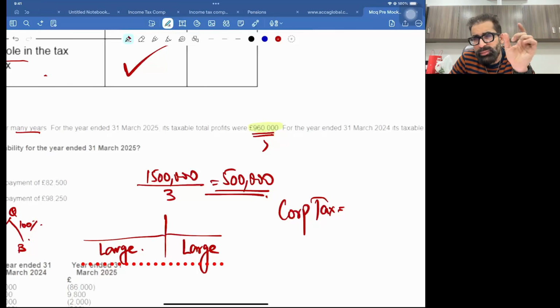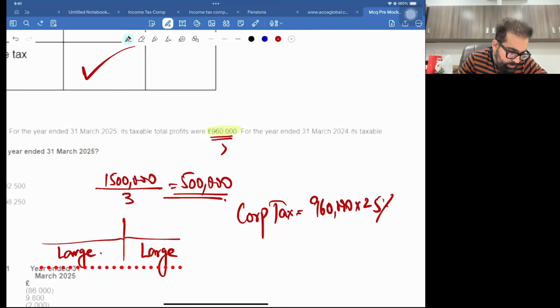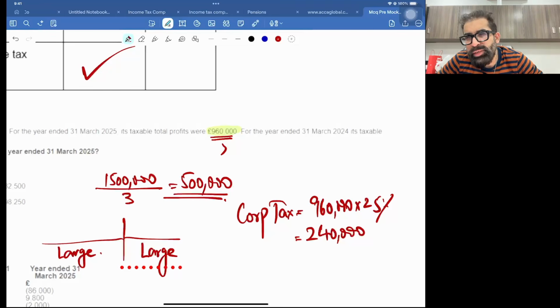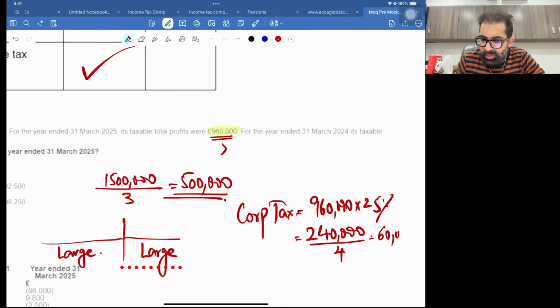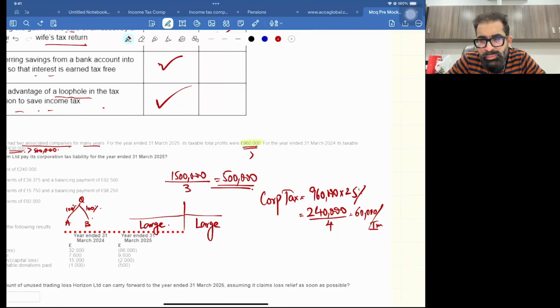So you need to pay exactly 25% tax without any marginal relief. 960,000 times 25% is 240. Total corporation tax is 240. And for a 12 months accounting period, there are total 4 installments. So divide by 4. The per installment is 60,000. Hope you remember. Hope you got it.